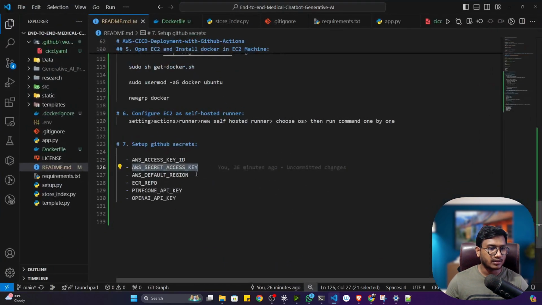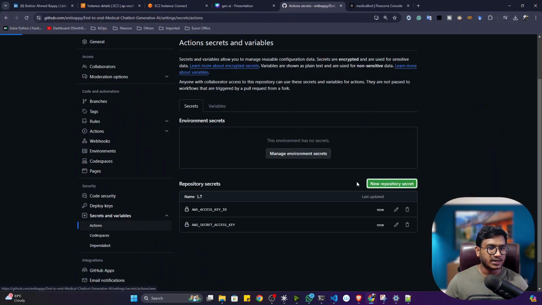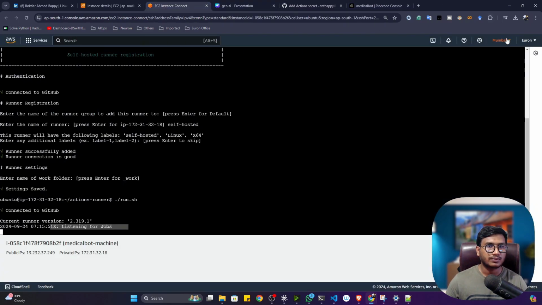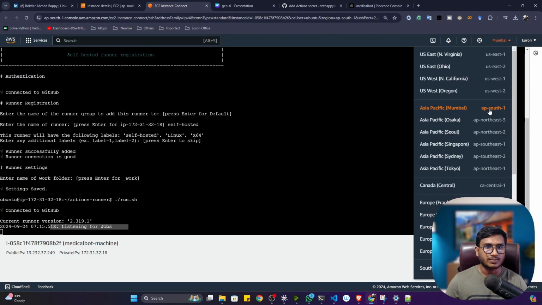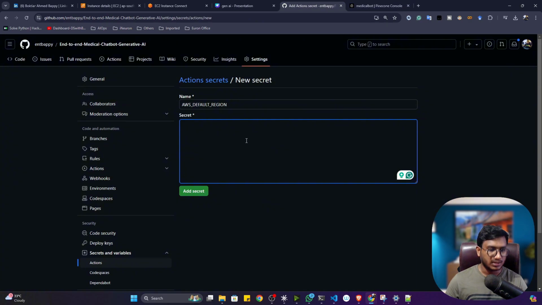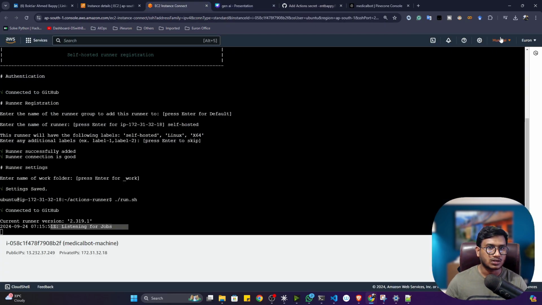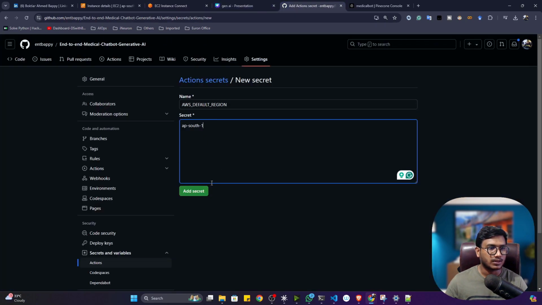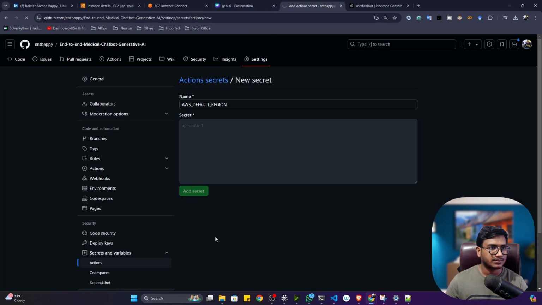Okay, now the next thing you have to give is AWS default region. Regarding the region, I already told you I'm in Mumbai, that means ap-south-1. So I think remember I'm in ap-south-1. See, ap-south-1, you have to write it. So let's write ap-south-1. Let me check, ap-south-1. Okay, fine. Now let me add it.